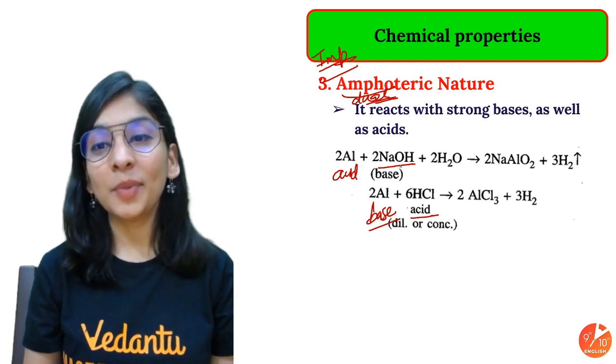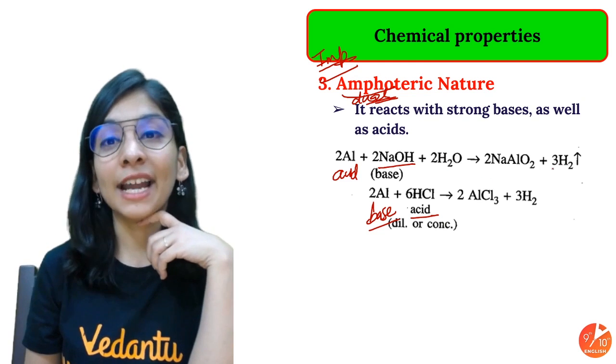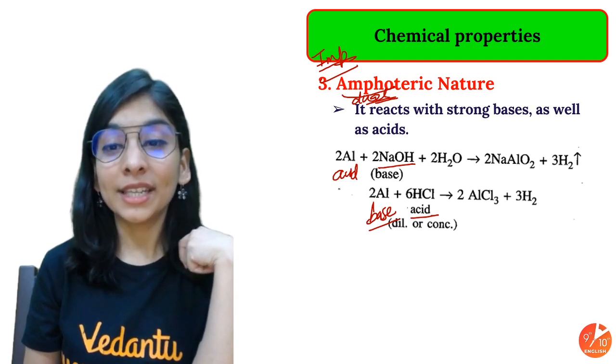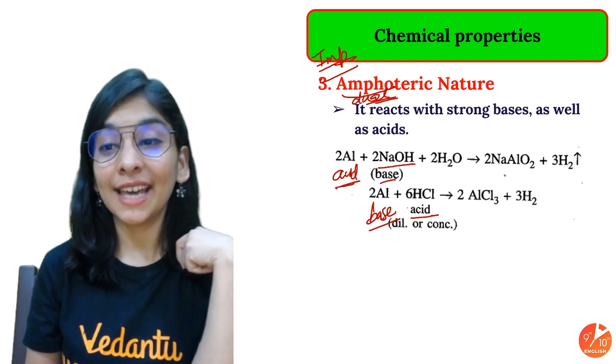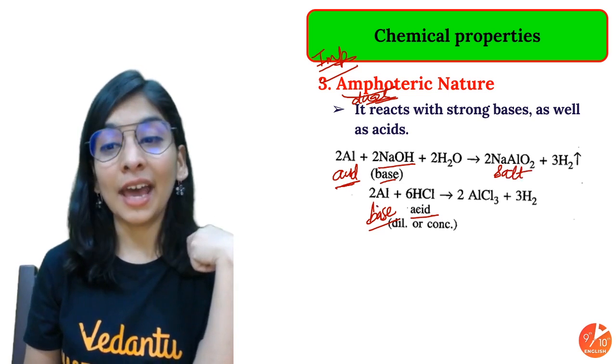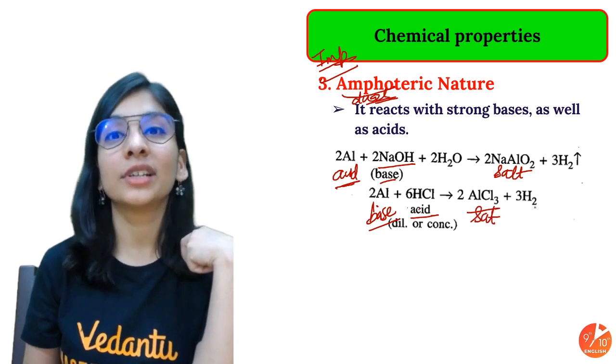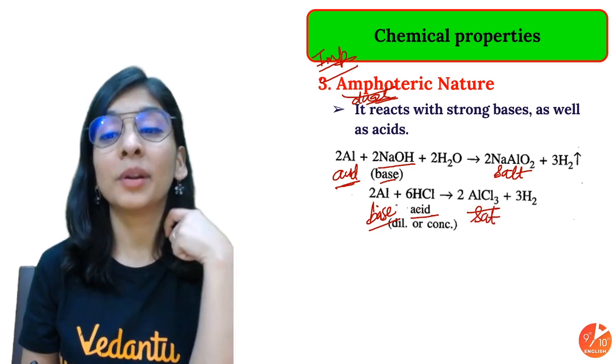Okay, so with a base, you mix it with water to give salt and hydrogen gas. You take the base, you get salt and hydrogen gas, and with acid you will get aluminium chloride, again a salt, and hydrogen gas. All right, so please do remember this part.